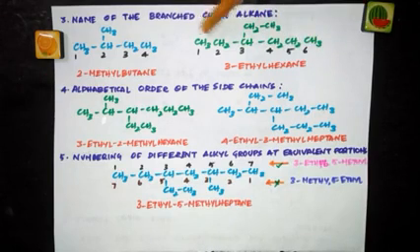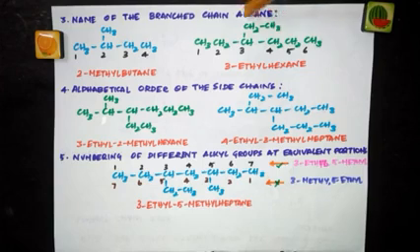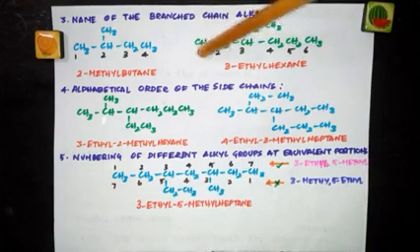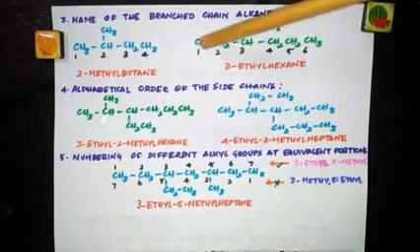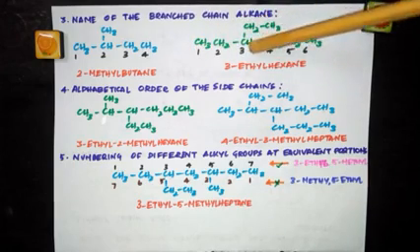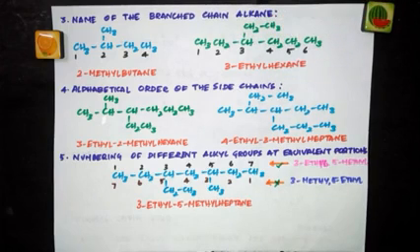I'm choosing this as the longest chain. See, 1, 2, 3, 4, 5, 6. If you take this 1, 2, 3, 4, 5, 6, same number of carbon atoms. 1, 2, 3, 4, 5. So you can either choose this as the parent chain or this as the parent chain. Either way, you're getting ethyl as the substituent. So I'm preferring this straight chain. 1, 2, 3, 4, 5, 6. In this carbon, what is attached? Ethyl group is attached. So this is the substituent.